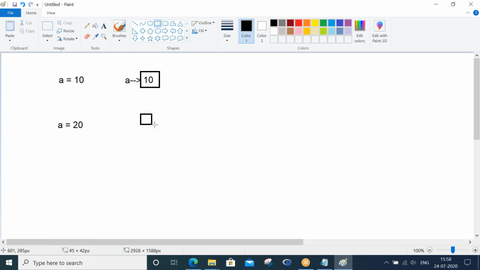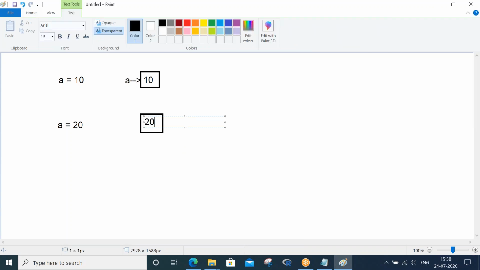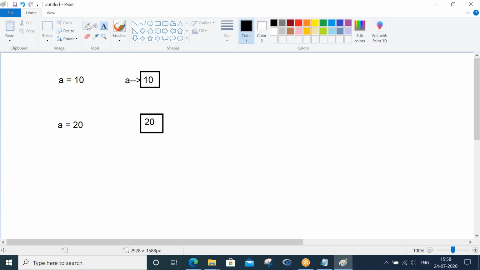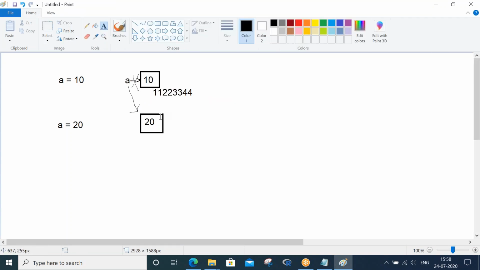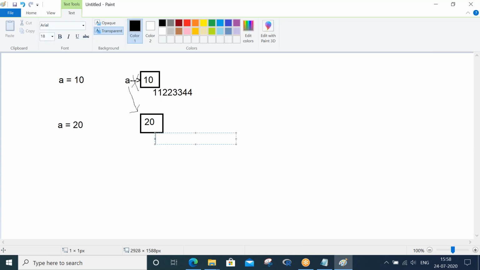Your Python interpreter will create a new memory location and put the value 20 there, and now a will point to this new memory location and stop pointing to the first one. Let me give some addresses: 11, 22, 33, 44.